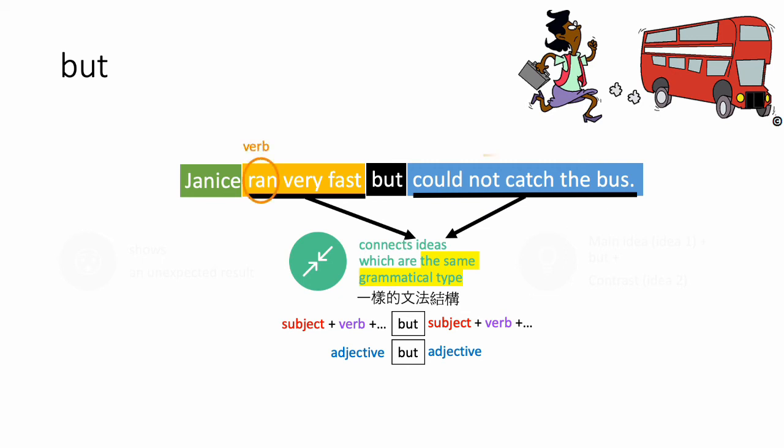After but, you have another verb, could not catch. So in this sentence, before but, you have a verb. After it, you also have a verb. So this is the same grammatical type you are having in this sentence.